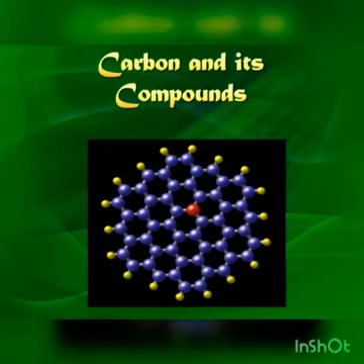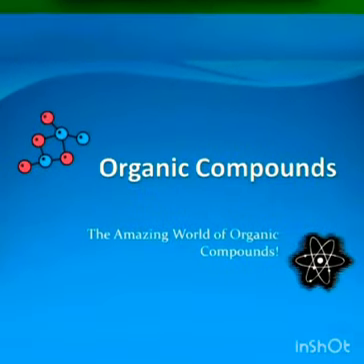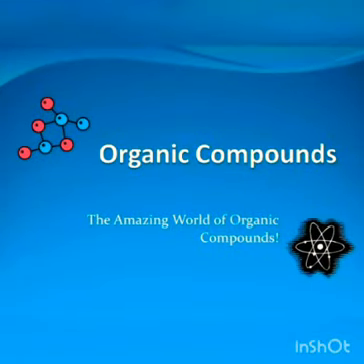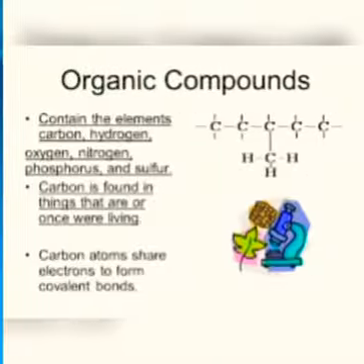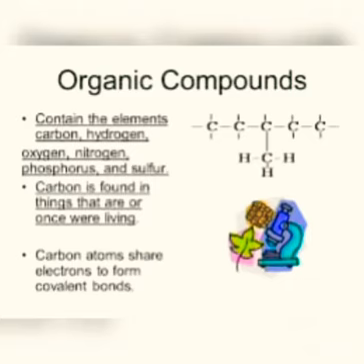We have already started the chapter Carbon and its Compounds. Today we are having a detailed study on the various types of compounds depending on the type of bond present in it. Have you heard what an organic compound is? Organic compounds are compounds that contain mainly the elements carbon, hydrogen, oxygen, nitrogen, phosphorus, etc.